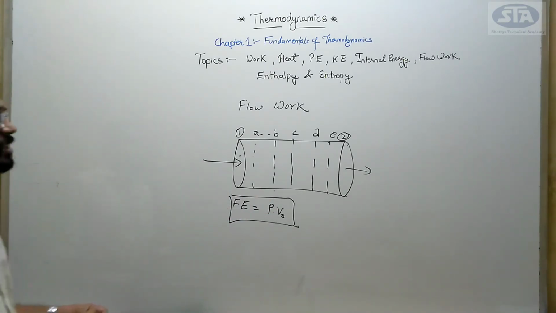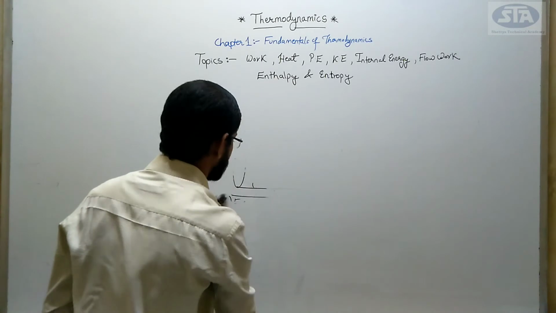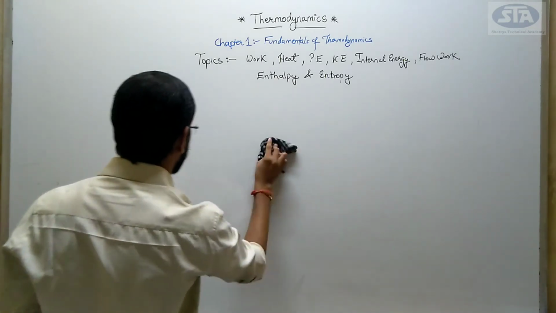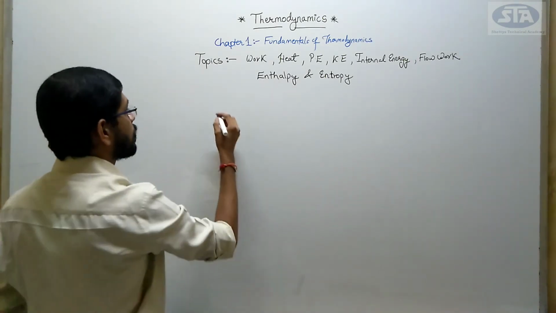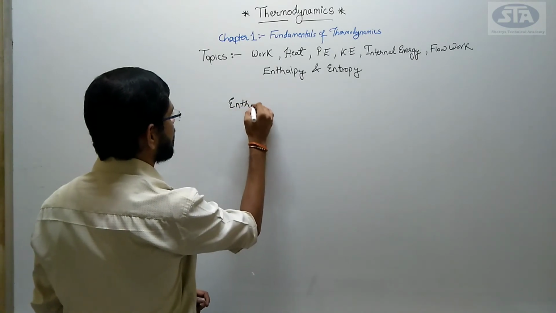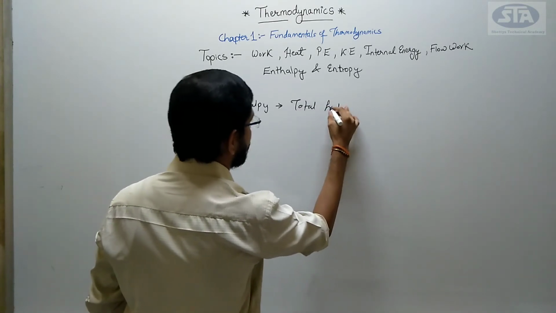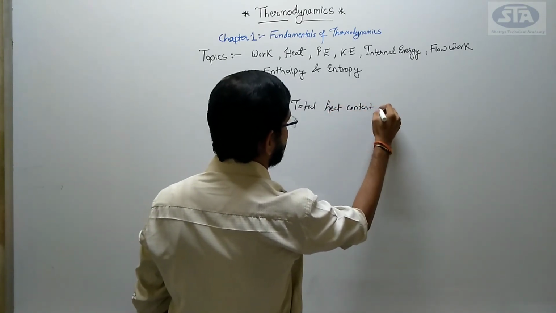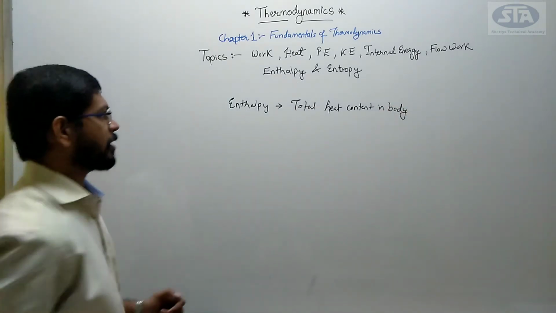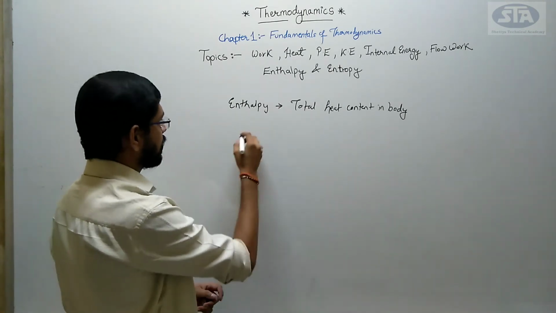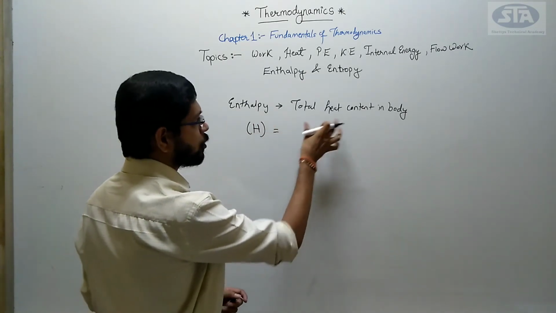Next, moving to enthalpy. What is enthalpy? These two terms, enthalpy and entropy, you need to remember because we will require them in chapters 2, 3 and 4. Enthalpy is nothing but the total heat content in a body. We denote enthalpy by capital H. H equals, what is the total heat content in a body?